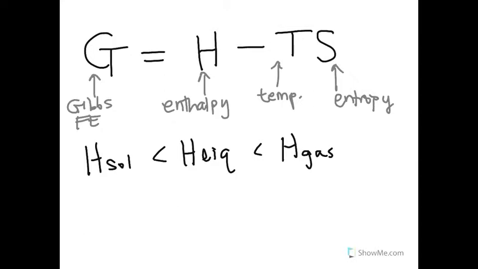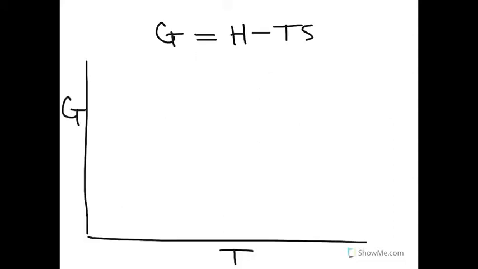The entropy is the measure of disorder in the system. If you think about it, gases are really disordered. They're all over the place, so they have high entropies. Liquids are in the middle, they're kind of ordered, kind of disordered, and solids are pretty ordered, so they have the lowest entropies. If you notice, the only thing you can change in the equation for the Gibbs free energy is the temperature T. So now, let's think about how the Gibbs free energy changes with temperature.